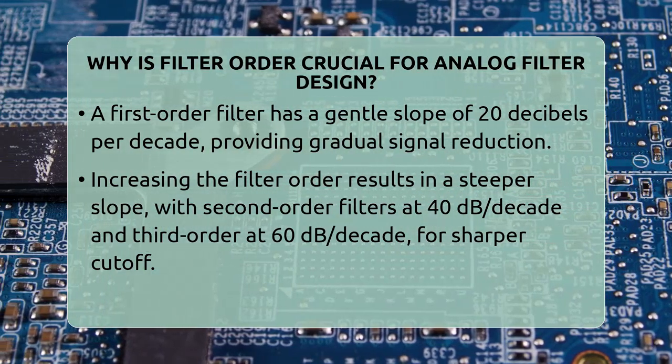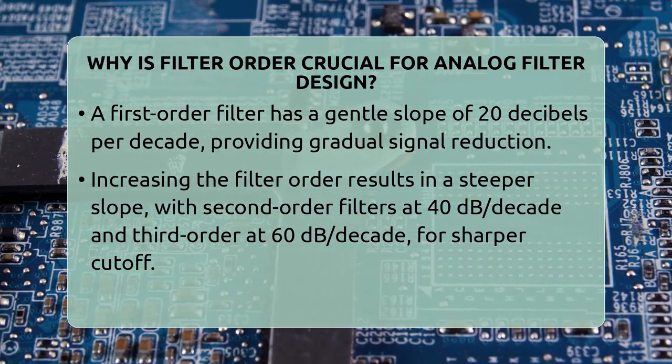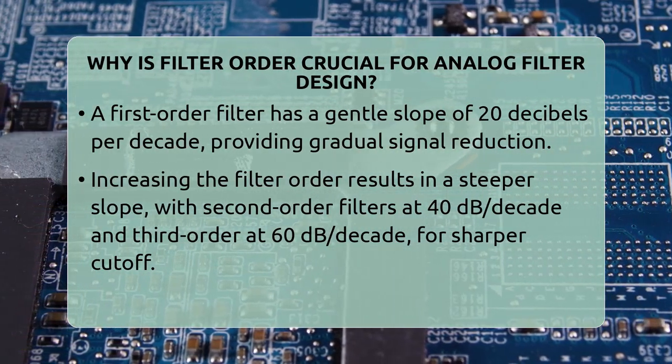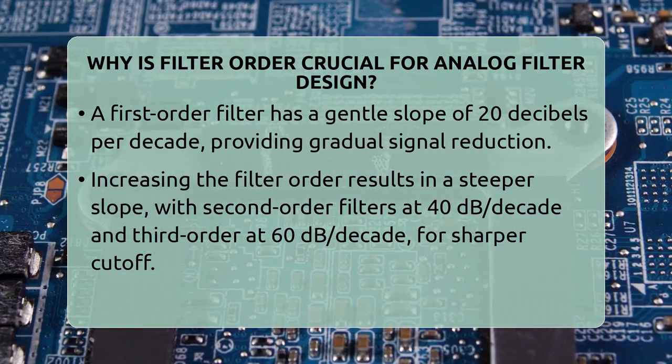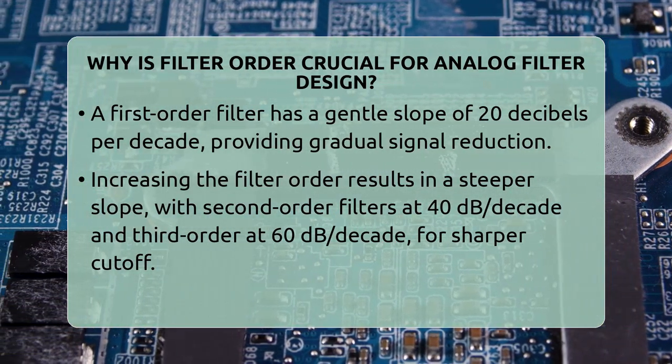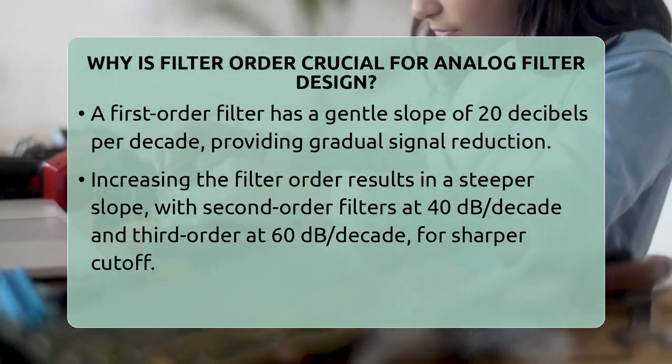For example, a first-order filter has a gentle slope of 20 decibels per decade. This means it reduces unwanted signals gradually. But sometimes, that's not enough. In many real-world applications, we need a sharper cutoff. Increasing the filter order makes the slope steeper.